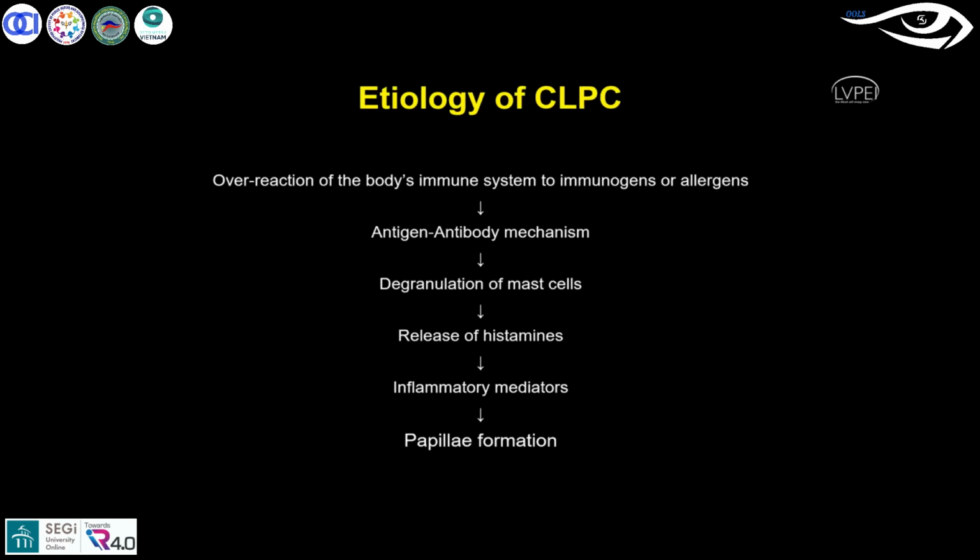That gives an overreaction of the body's immune system to immunogens and allergens that can develop the antigen-antibody mechanism. This leads to degranulation of the mast cells. That's the major thing. When the degranulation of the mast cells happens, it releases histamine. Histamine is the major cause to develop the inflammatory mediators and the papillary formation, right? So basically there is a degranulation of the mast cells because of the deposits, which can lead to release of histamines, and papillary changes can happen. That's the major pathogenesis.